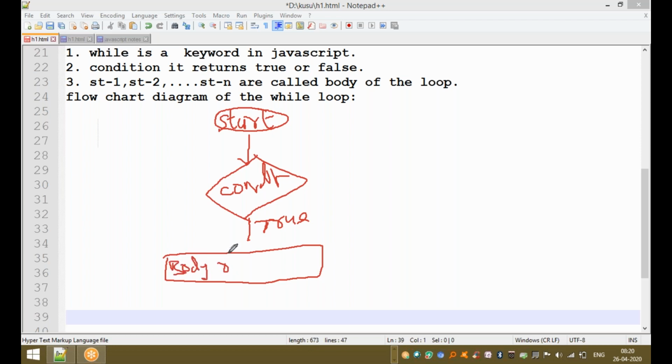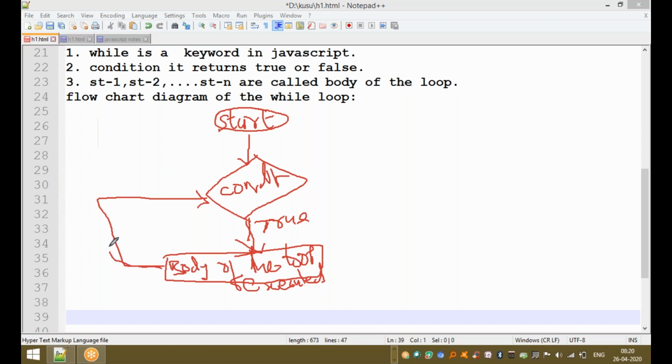The body of the loop is executed. Again, go back and check the condition. If this condition returns true, once again the body of the loop is executed.